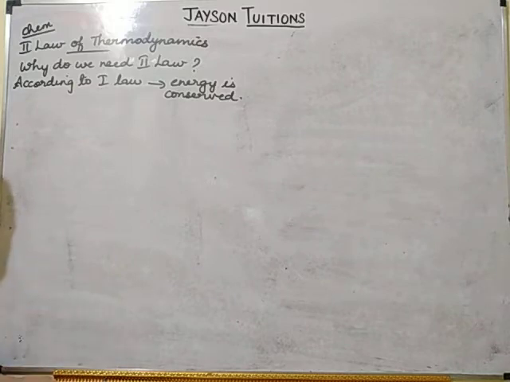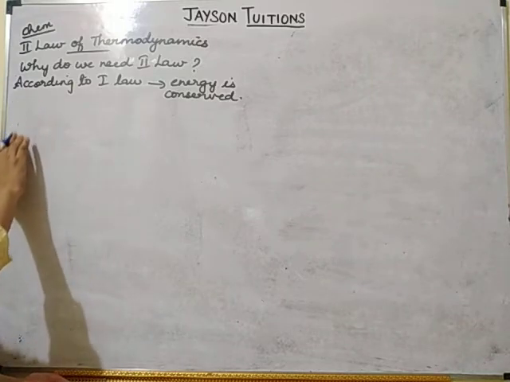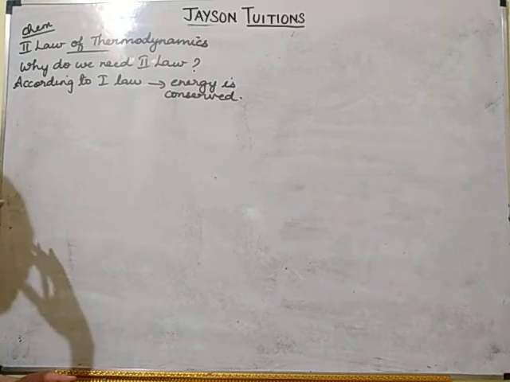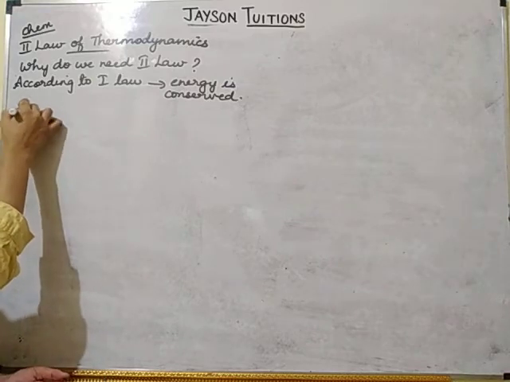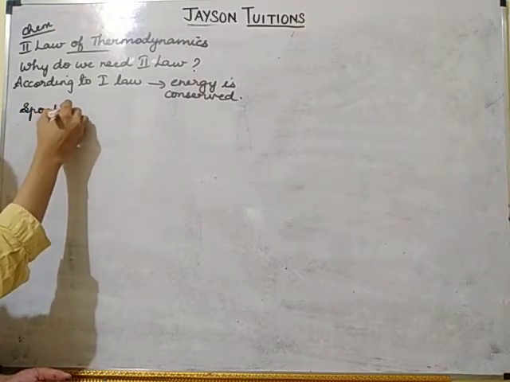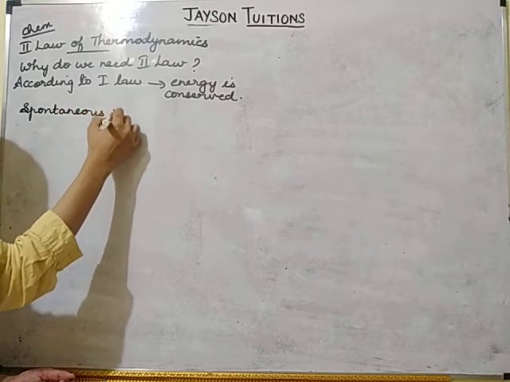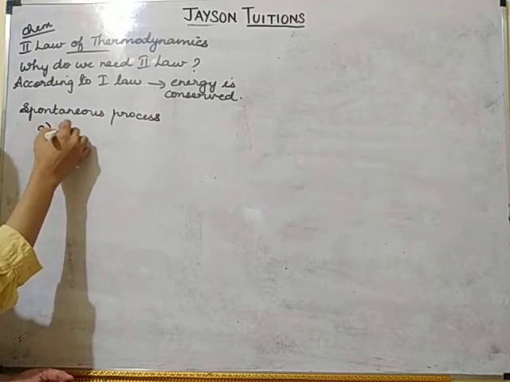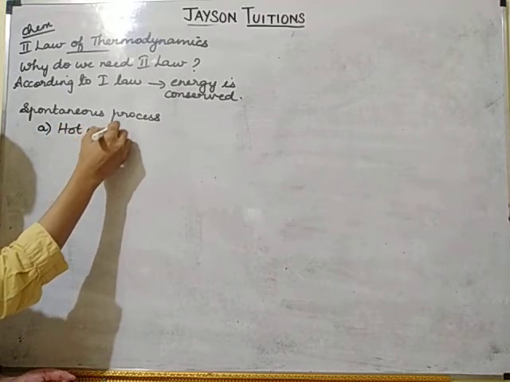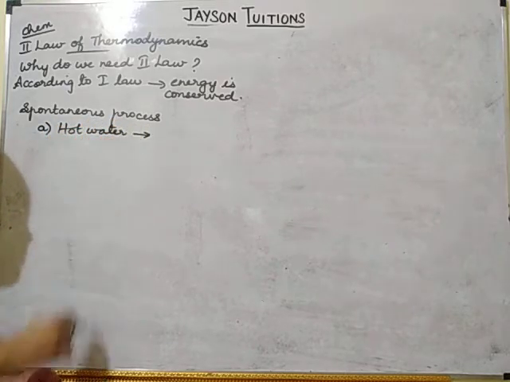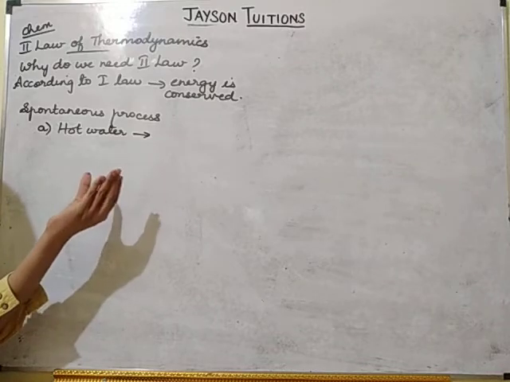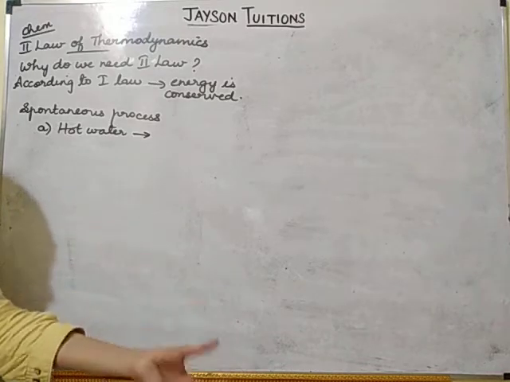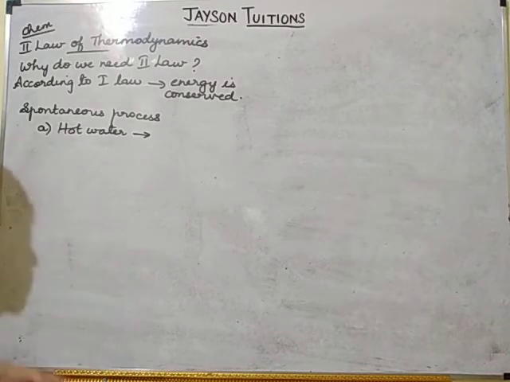But there are some natural processes, some spontaneous processes. For example, if you keep a hot water glass in this room, after some time what will happen?